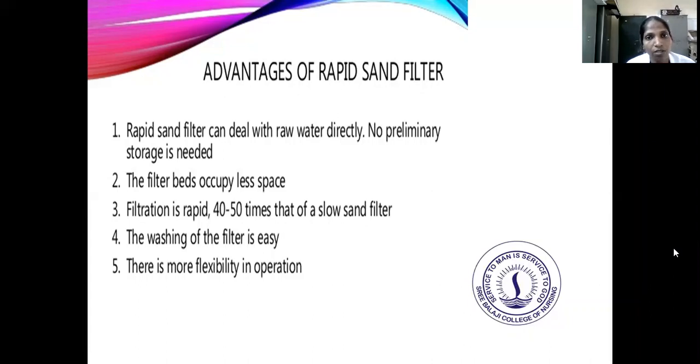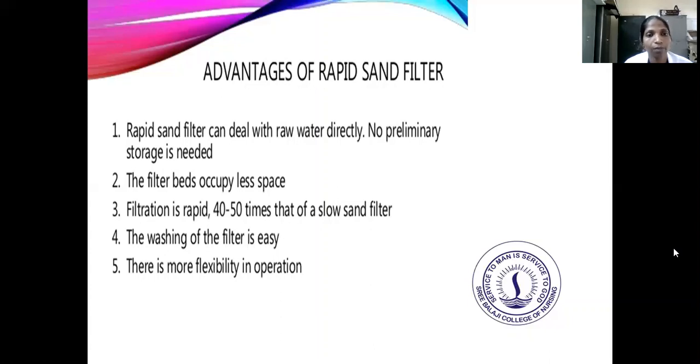So, the advantages of the rapid sand filter. The rapid sand filter can deal with raw water directly. No preliminary storage is needed. The filter beds occupy less space only.